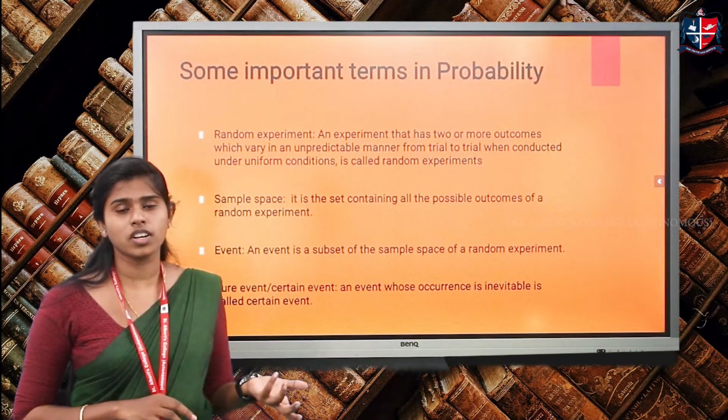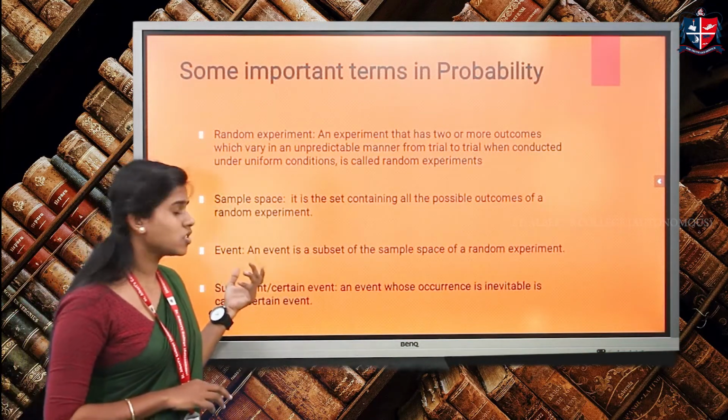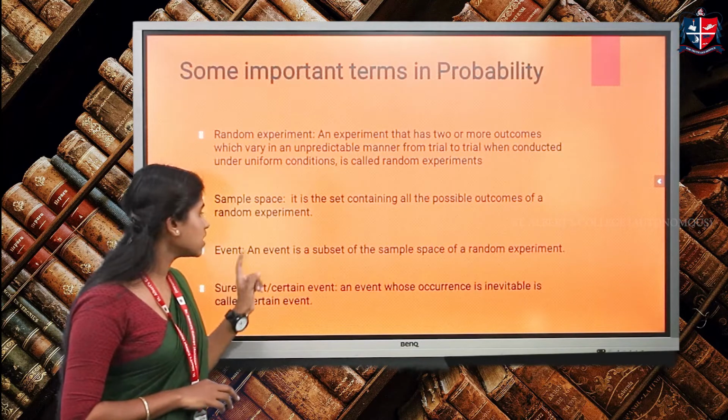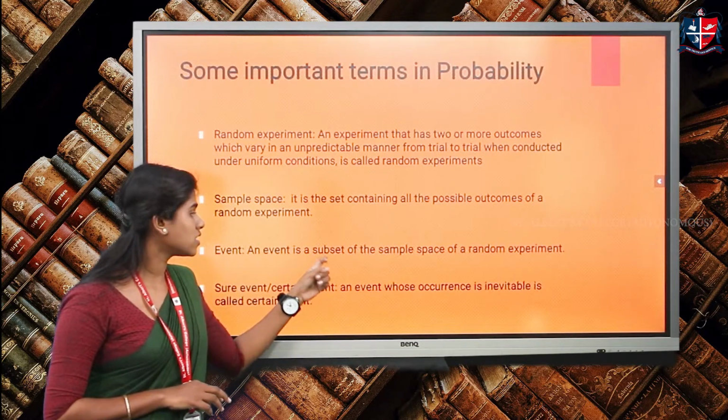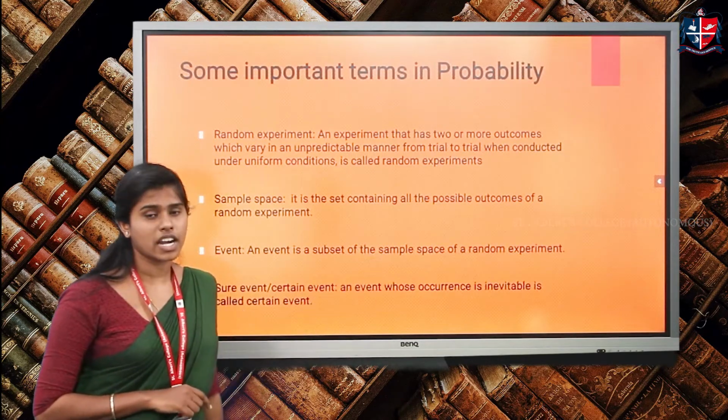Even numbers are 2, 4 and 6. So that will be the event constituted when a die is thrown. So an event is a subset. That is very important. An event is a subset of the sample space of a random experiment.